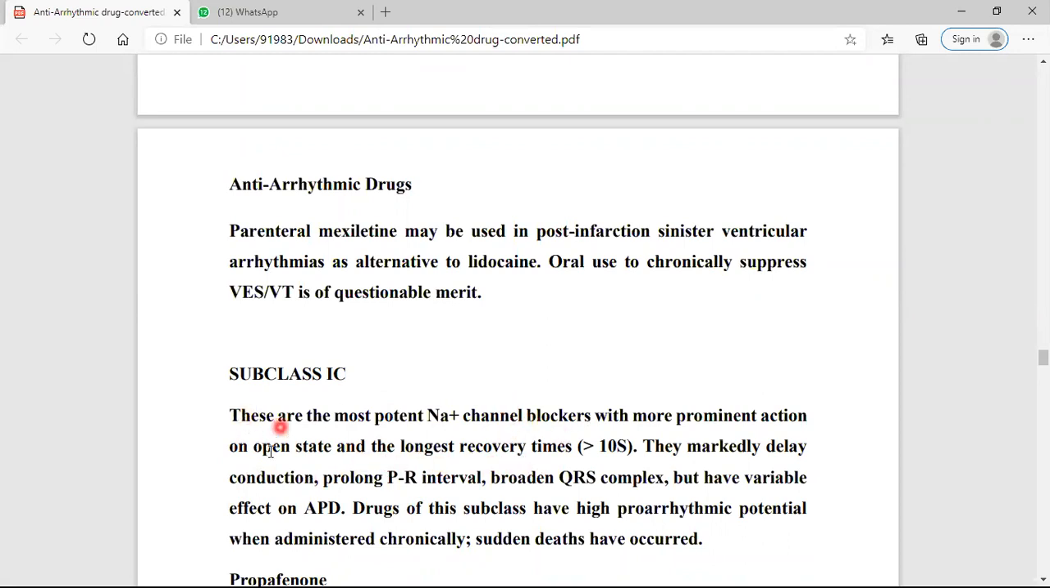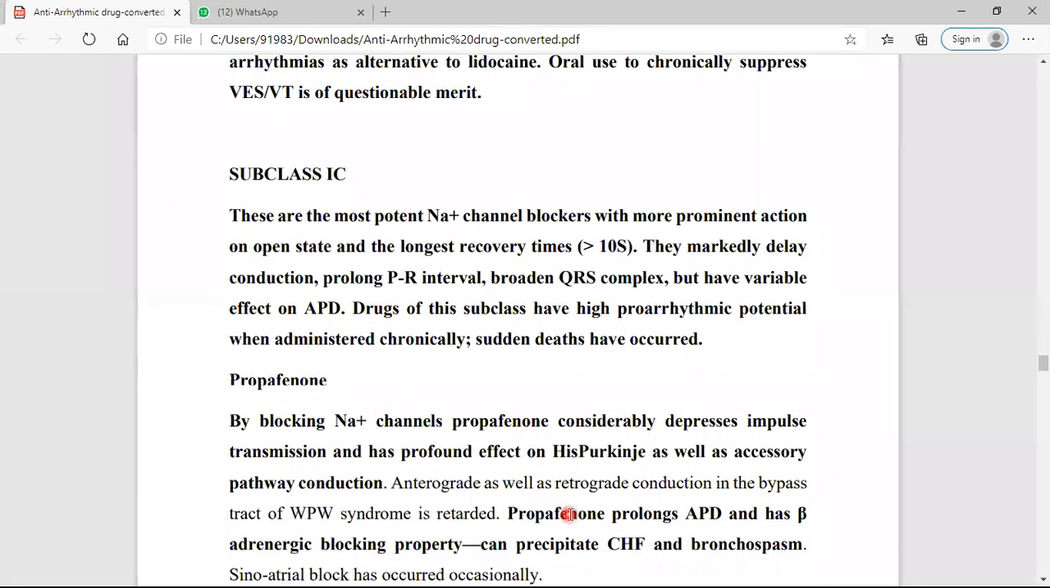It mostly acts on the open state and has a longer recovery time, and hence it delays the conduction, prolongs the PR interval, and broadens the QRS complex, just like the quinidine action, but it has a variable effect on the action potential duration. But this class has pro-arrhythmic potential, meaning this class of drug also causes cardiac arrhythmia when administered chronically, meaning when given continuously, it can suddenly cause cardiac arrhythmia, and sudden death may occur.